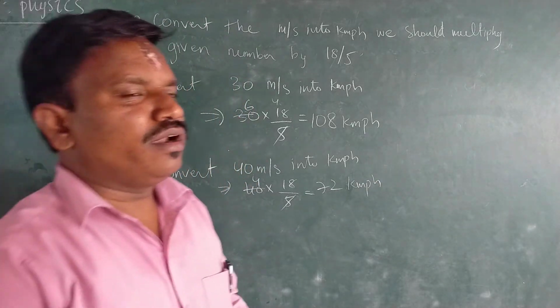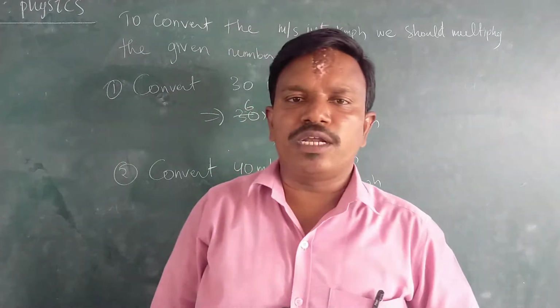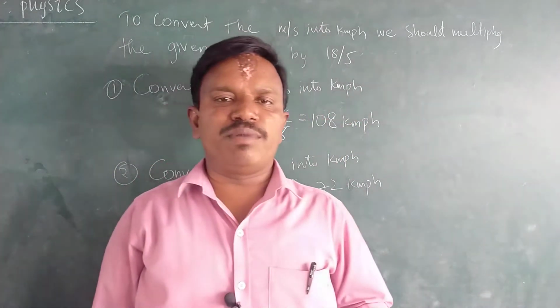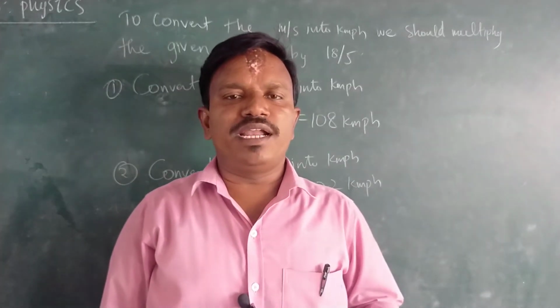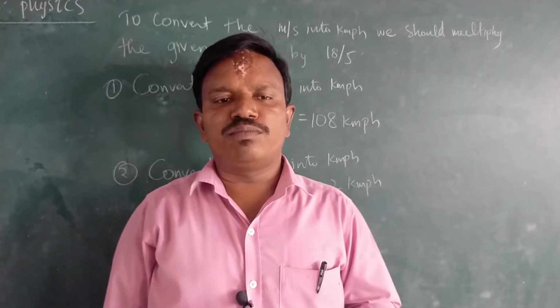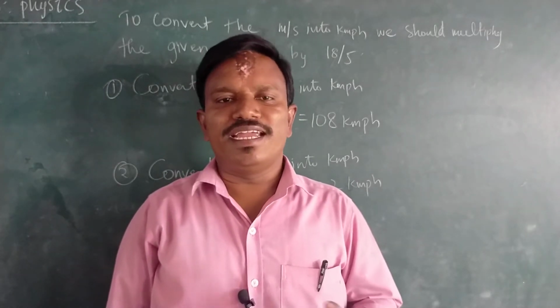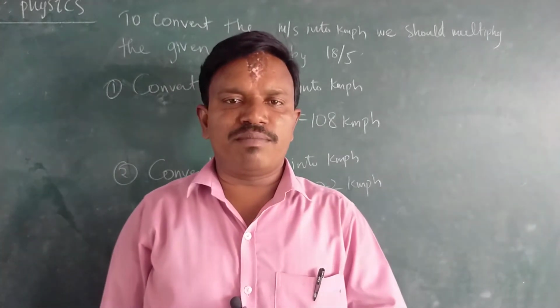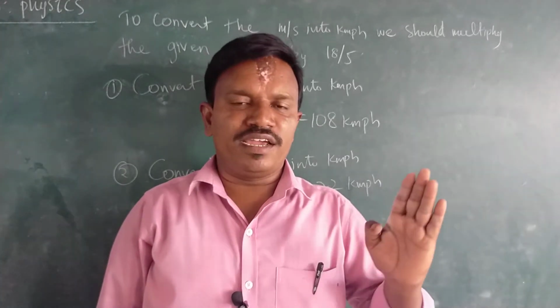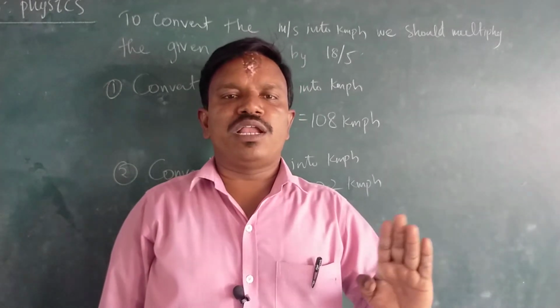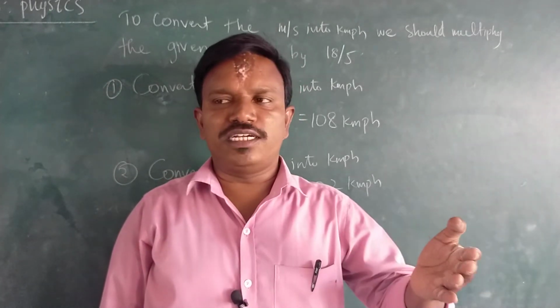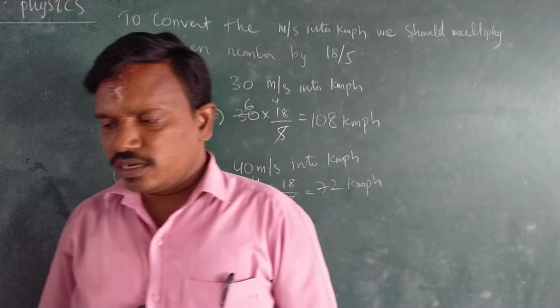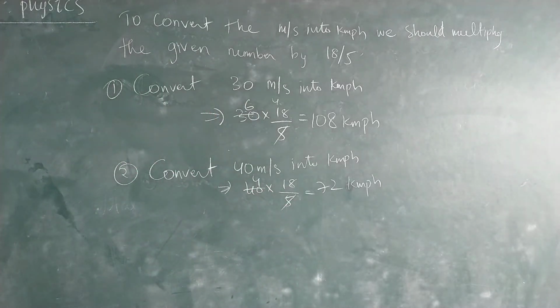Therefore, to convert meter per second into kilometer per hour, we should multiply it by 18 by 5, and to convert kilometer per hour into meter per second, we should multiply the given number by 5 by 18. To convert meter per second into kilometer per hour, we multiply by the reciprocal, that is 18 by 5. Okay. Next, we see